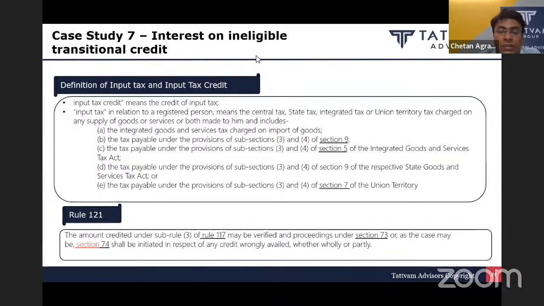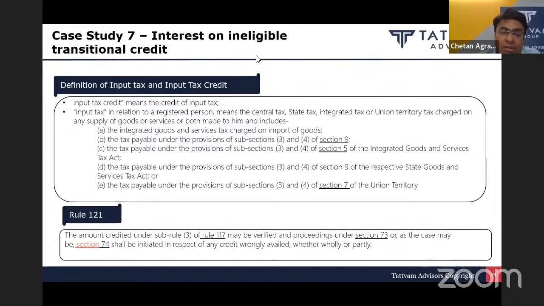So here what we can see is that in the definition of input tax credit, the legislature has not included or covered the taxes which were transitioned, the ITC which was transitioned from the pre-GST regime to the GST regime. Accordingly, that ITC cannot be considered as input tax credit.